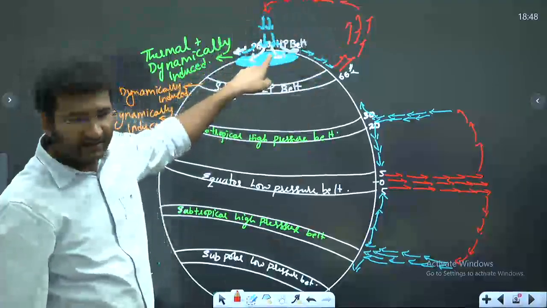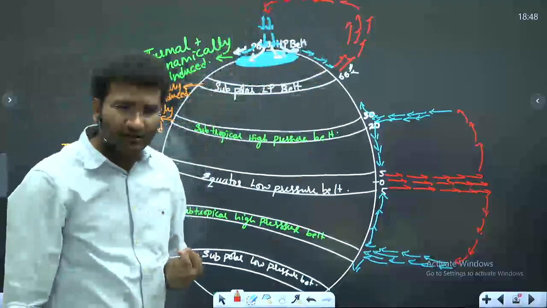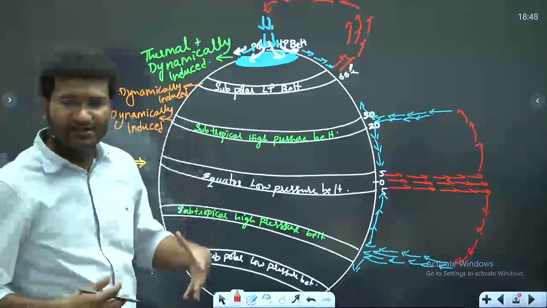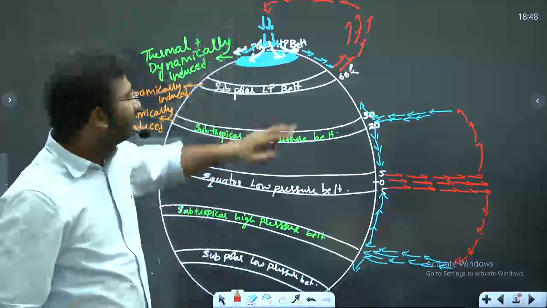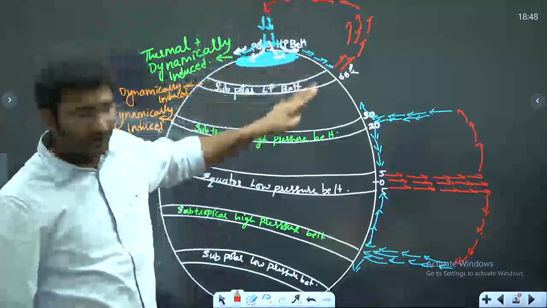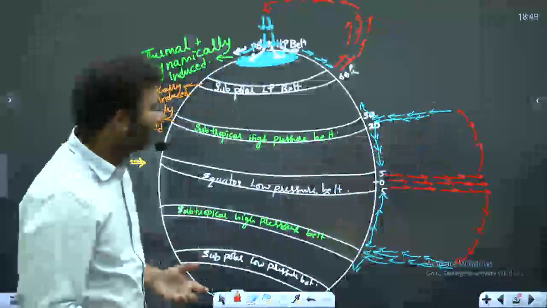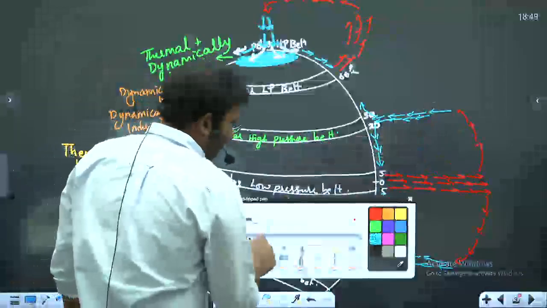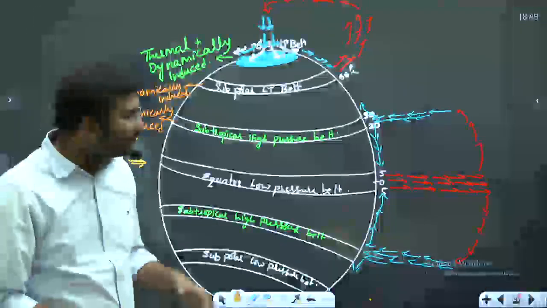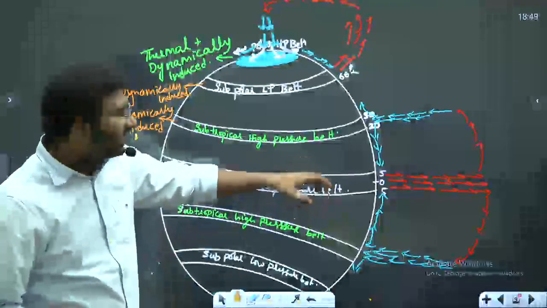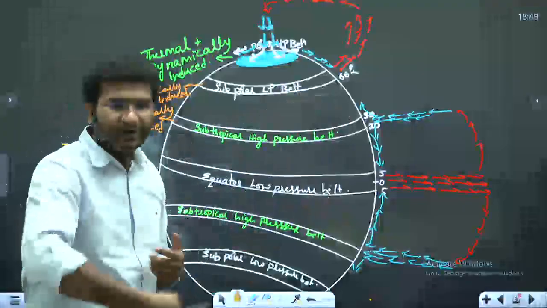Because this is thermally and dynamically induced. Thermally induced belts are stronger, and dynamically induced cells are forcefully formed because of the thermal belts. So this is one convectional cell which is formed and there is another convectional cell that is formed. Now you see these two dynamically induced belts, they are forcefully formed, right? Because they are very, very strong belts.